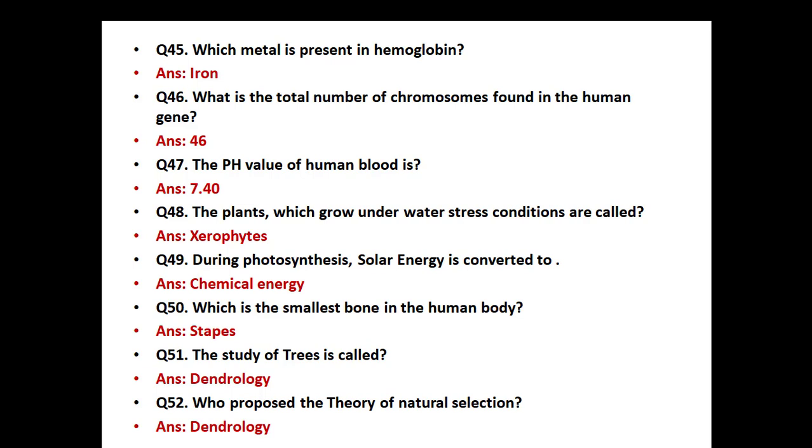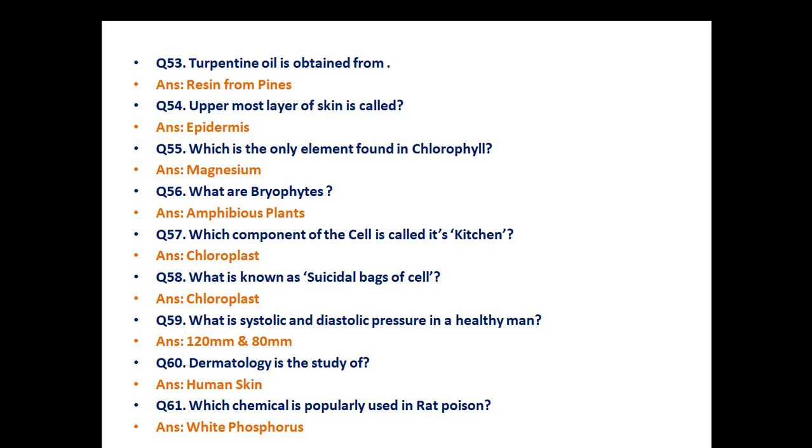Which is the smallest bone in the human body? Stapes. The study of trees is called dendrology. Turpentine oil is obtained from resin from pines. Uppermost layer of the skin is called epidermis. Which is the only element found in chlorophyll? Magnesium. What are bryophytes? Amphibious plants.